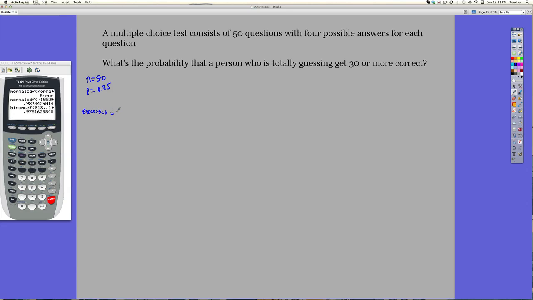This equals np, which would be 50 times this, which should be 12.5. I just do 5 times 25, which is 125, and there's the 2 decimals there. Okay, so how many failures do we expect? This is n times 1 minus p, which should be 37.5.